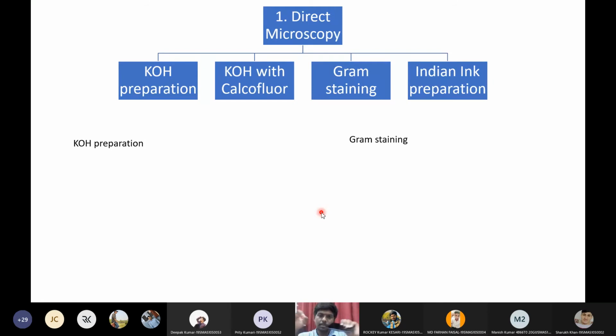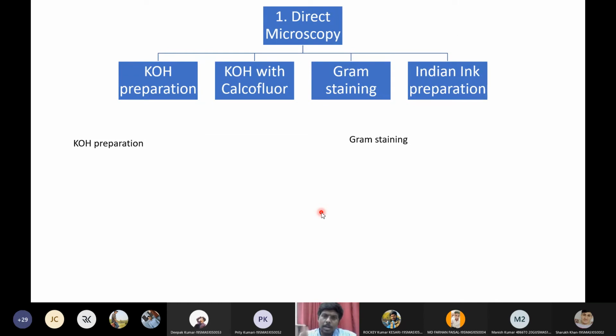So what we will do is take a drop of KOH on a slide. Then we will add a loopful of the fungal sample to this KOH drop. We will mix it thoroughly, put a cover slip, and observe under the microscope. That's it. Very simple technique. The purpose of using KOH is that it will brightly visualize the fungi and eliminate other microbes, particularly the bacteria.